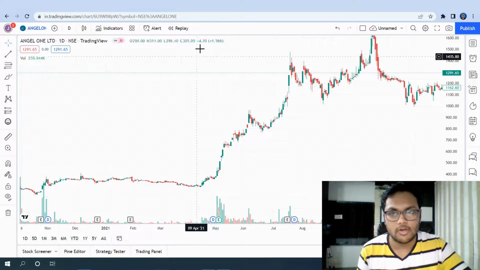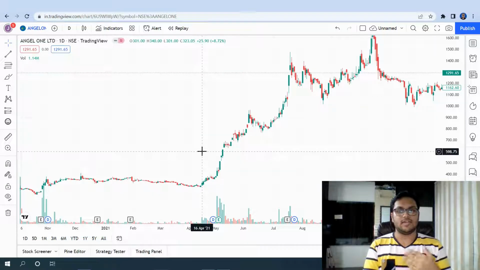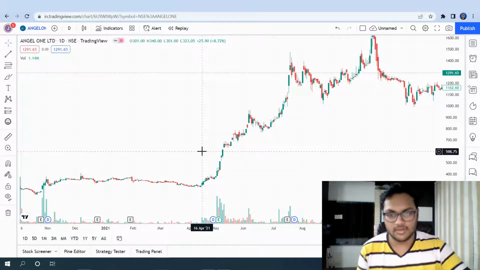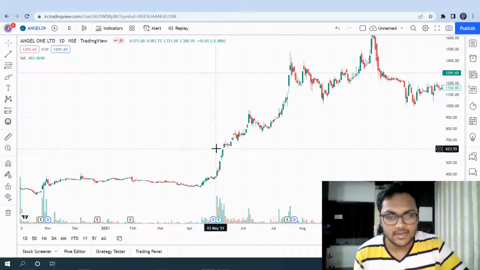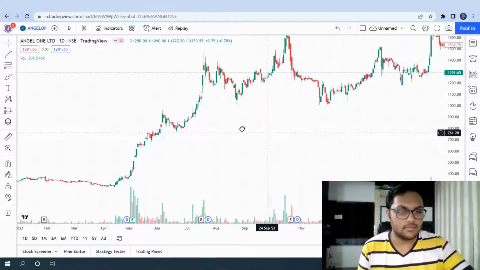So now notice the percentage over here, right? You can see that on a single day the share price has increased by 8.72%. Again here you can see the spike in the volume. So here even more, 12.36% in a single day, right? Let me show you another example, right?